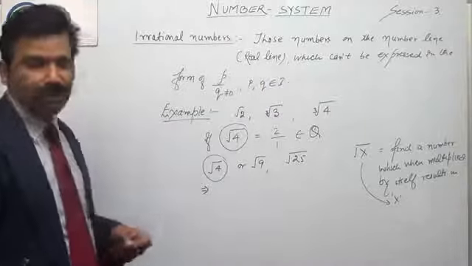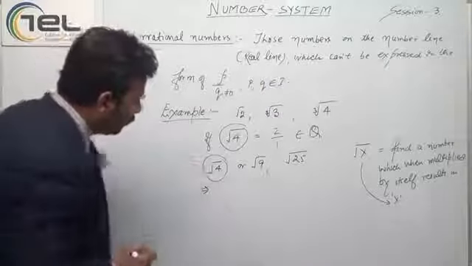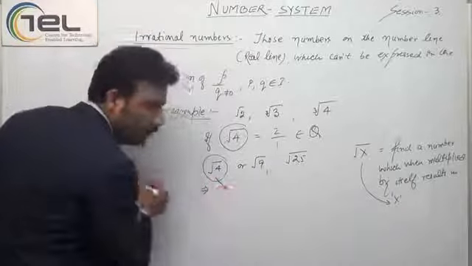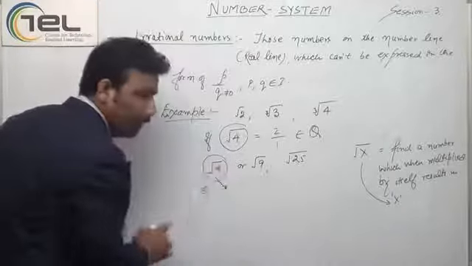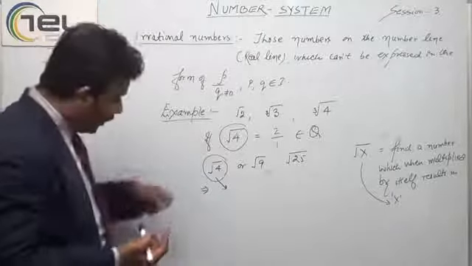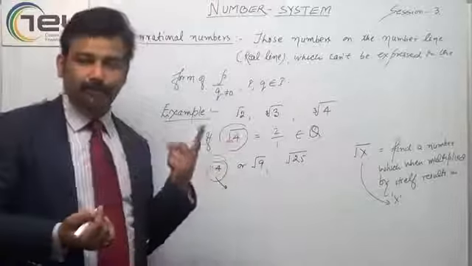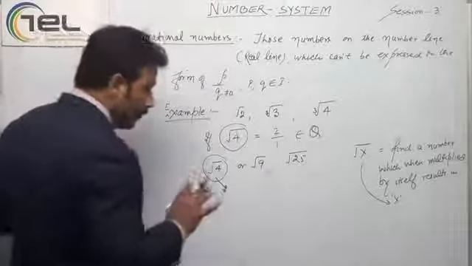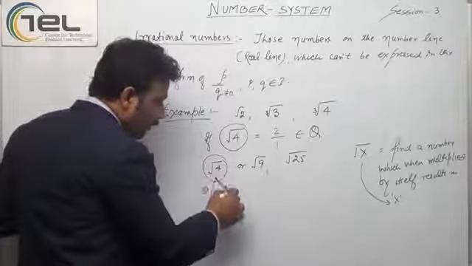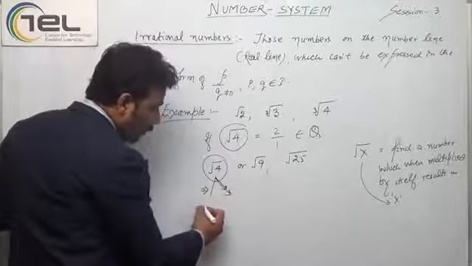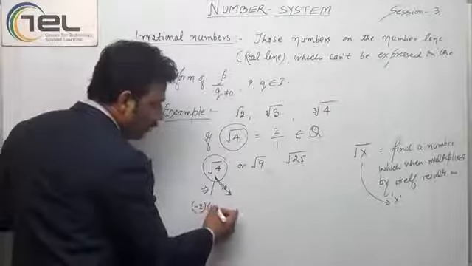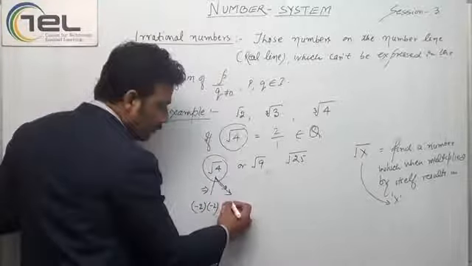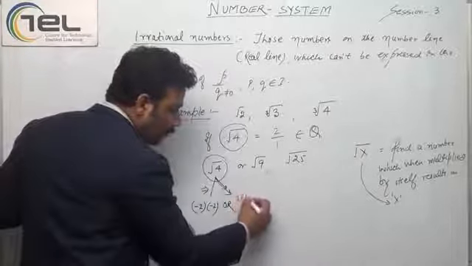So here I have to find a number which, when multiplied by itself, again results in 4. And the number can be minus 2 into minus 2, or it can be 2 into 2.